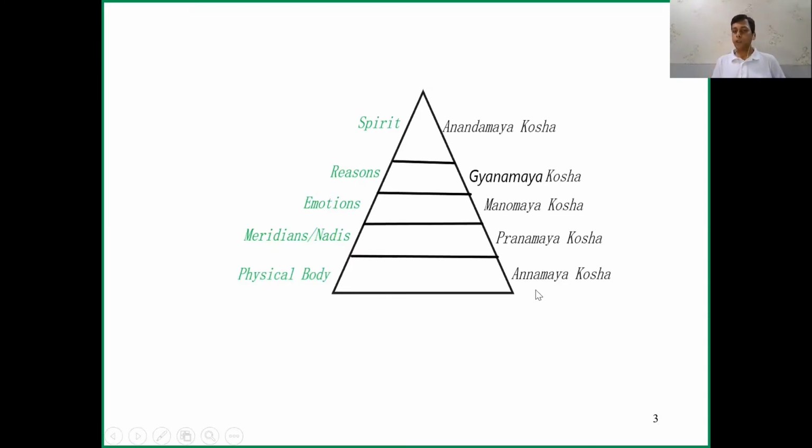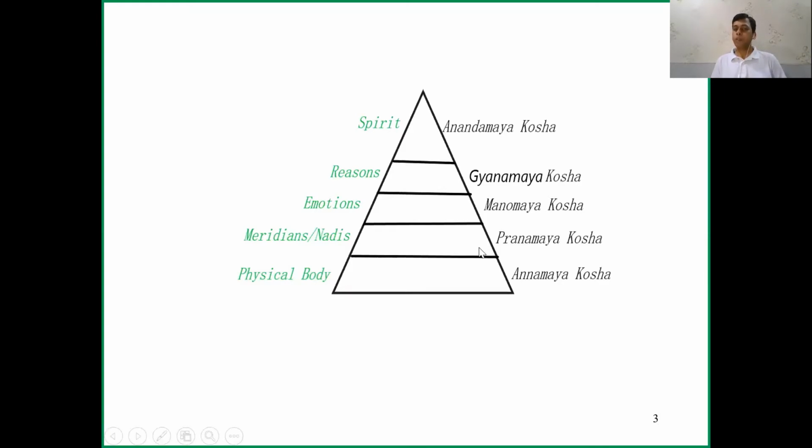There is Annamaya Kosa, which is related to the physical body. There is Pranamaya Kosa, which is related to meridians and nadis. Then there is Manomaya Kosa, which is emotions. There is Jnanamaya Kosa, which is reason, and Anandmaya Kosa, which is spirit. We all know about the invisible bodies, Pranamaya, Manomaya, Jnanamaya, Anandmaya, and we work with them. Annamaya Kosa is our physical body, and Pranamaya is about meridians, chakras, and the energy system, how these energy systems are working.